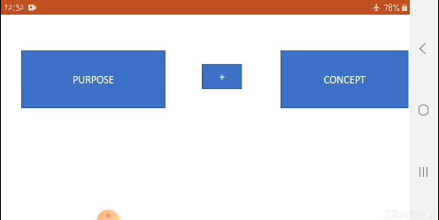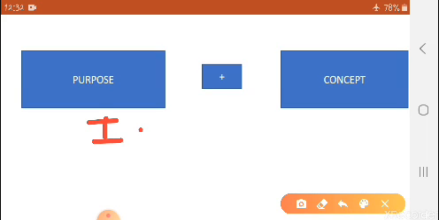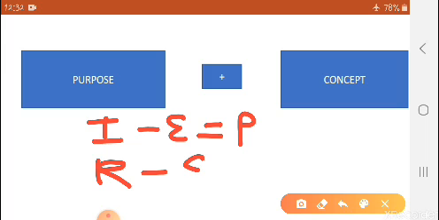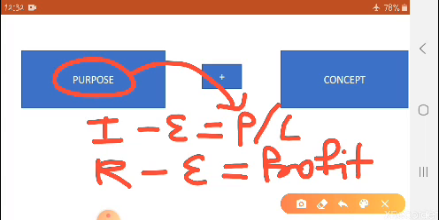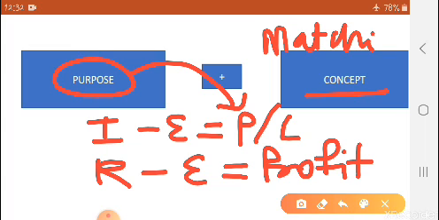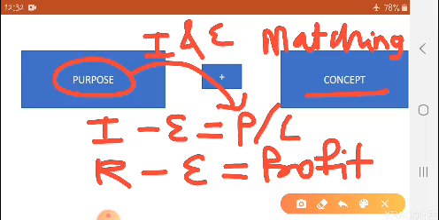Simple, when will profit come? Income minus expenses is equal to profit. Or you can say revenues minus expenditures is equal to profit. So the purpose is very simple: we want to know profit or loss, hence we are matching. Which concept are we using? The matching concept. We are matching incomes and expenses.